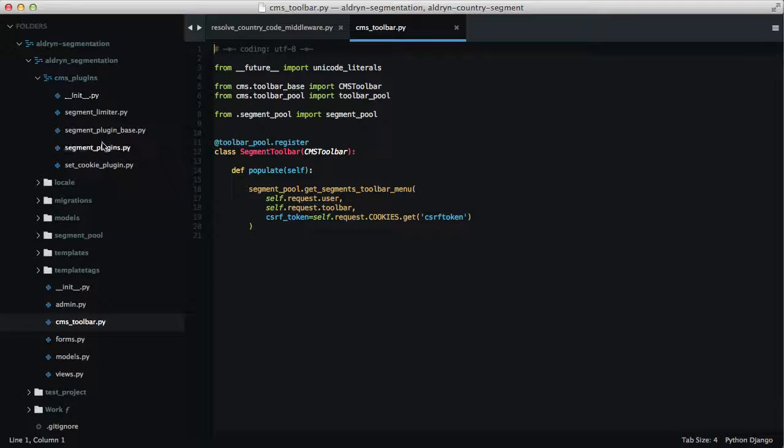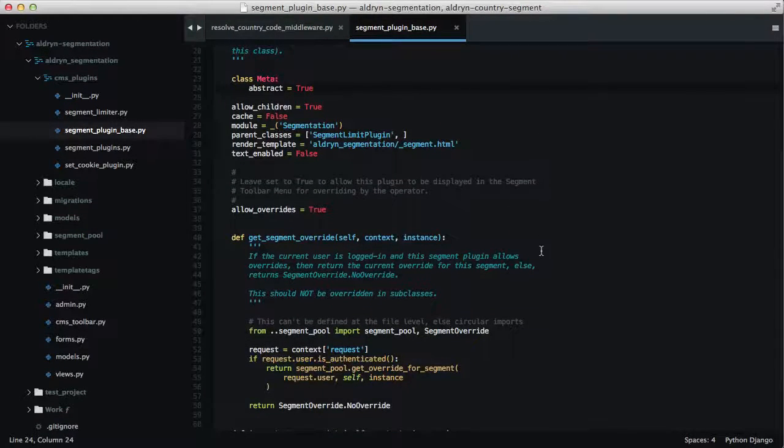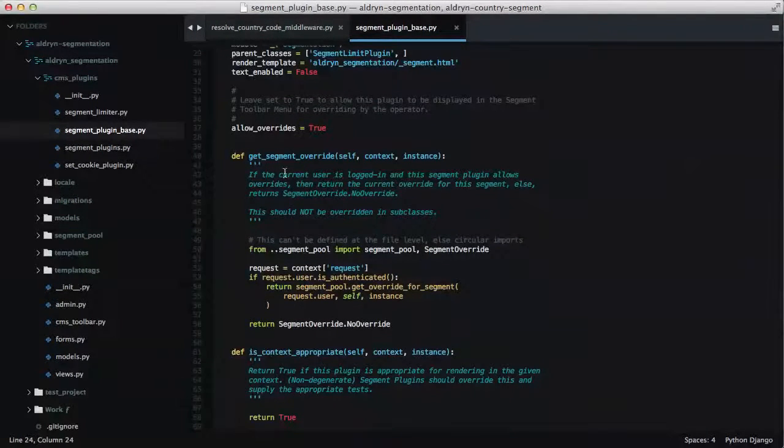CMS plugins. Basically we've created a base class, an abstract base class that provides most of the things that you're going to need for a segment plugin. There's only one thing you really have to worry about when you're writing a new one on the plugin side. There's a get segment override, although it says this should not be overridden, so this probably shouldn't be touched. This is where you process the rule.